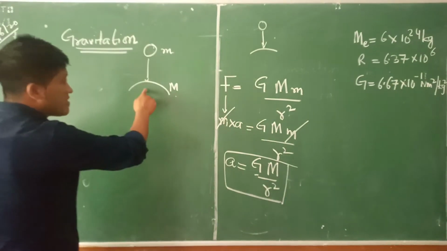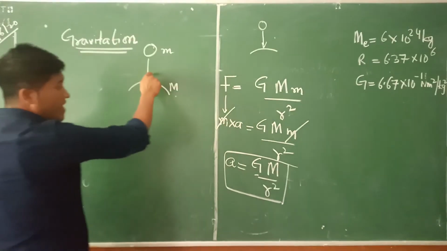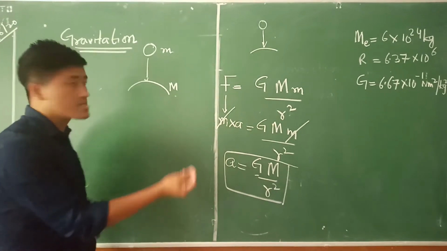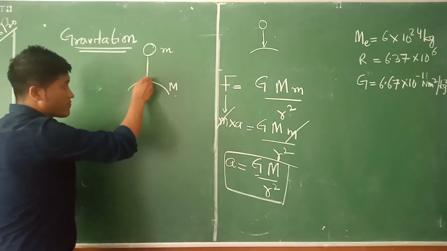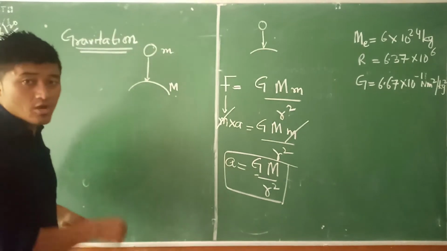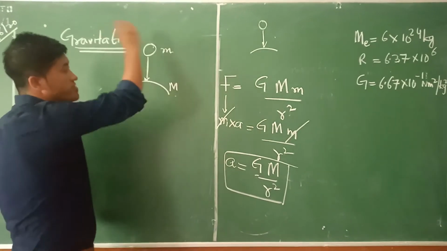Now, if I relate this one with that, what I will be able to see is that this particular apple is falling down towards the earth. We have never seen something like this bird moving towards the apple.